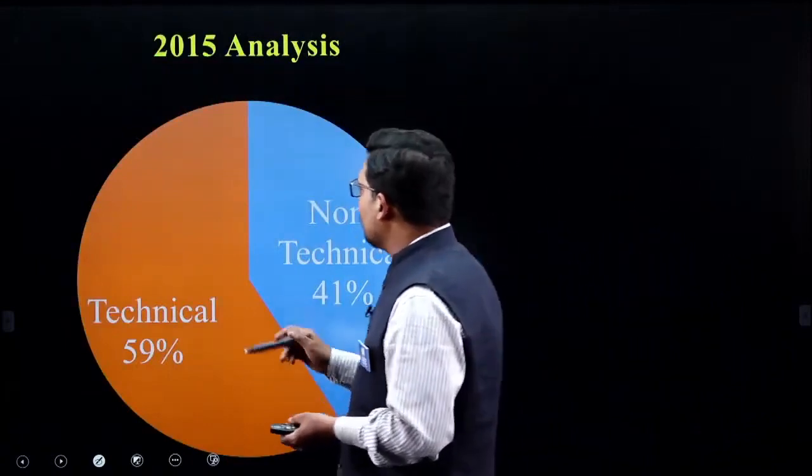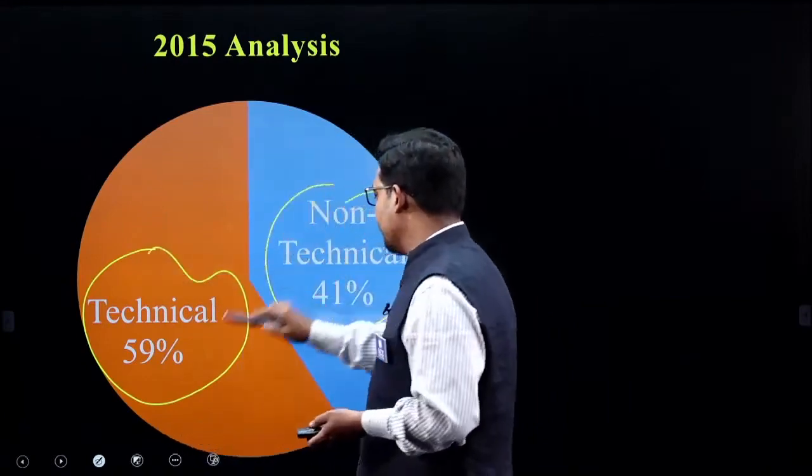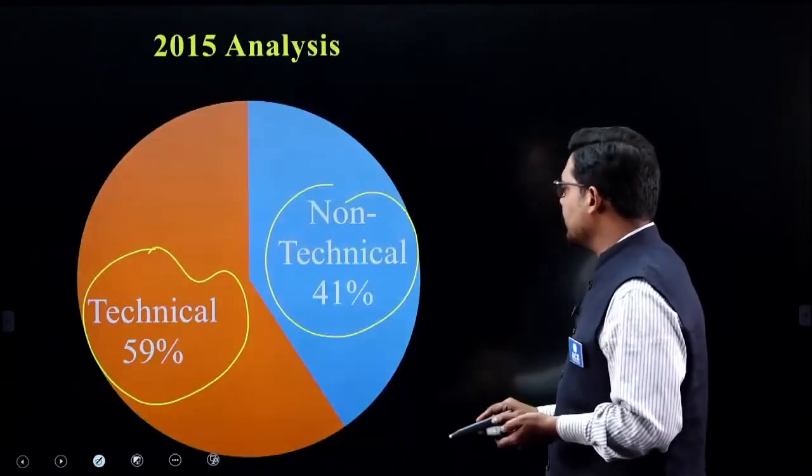Now the 2015 paper is somewhat not very well balanced. We have 59% and 41% weightage here.